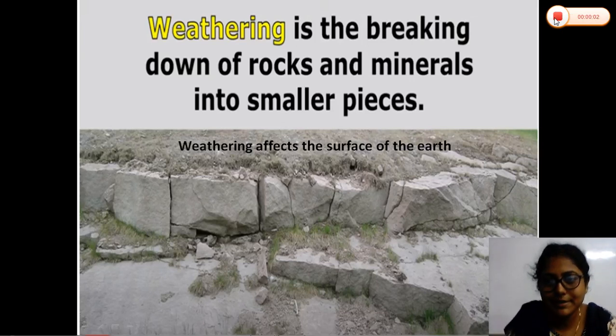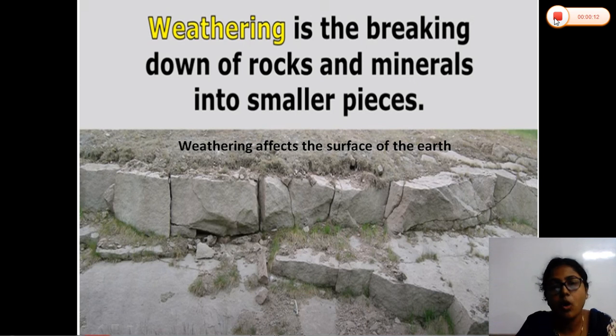Good morning, students. In the previous class, we read about rocks, the different types of rocks, how these rocks are formed, and also the importance of rocks in making the soil. Rock is the prime element from which the soil is formed, and I told you that in the previous class. You have all read the book properly, so you have got a little bit of an idea about this.